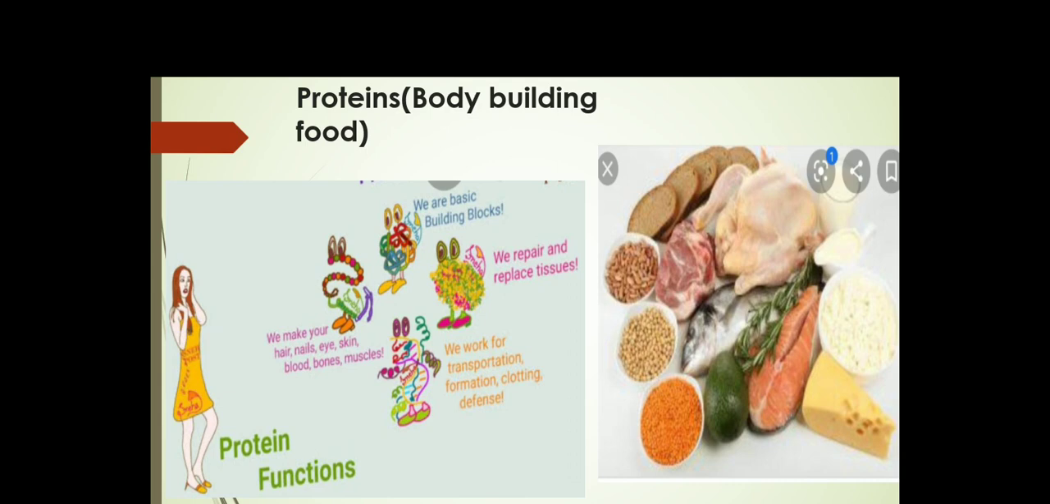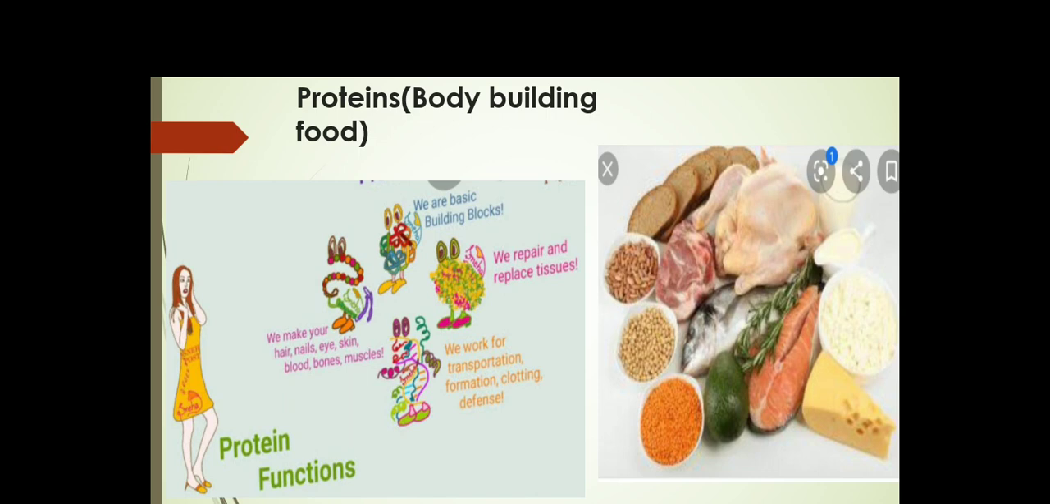Next is protein, which is called the bodybuilding food. In the picture you can see chicken, fish, different kinds of dals. These all are rich in proteins. So foods like milk, eggs, cheese, fish, meat, beans and pulses are rich in proteins. Foods rich in proteins are called bodybuilding foods.